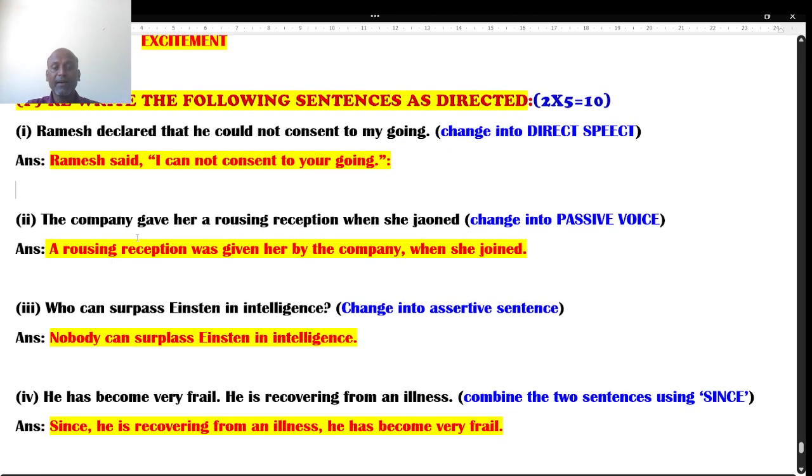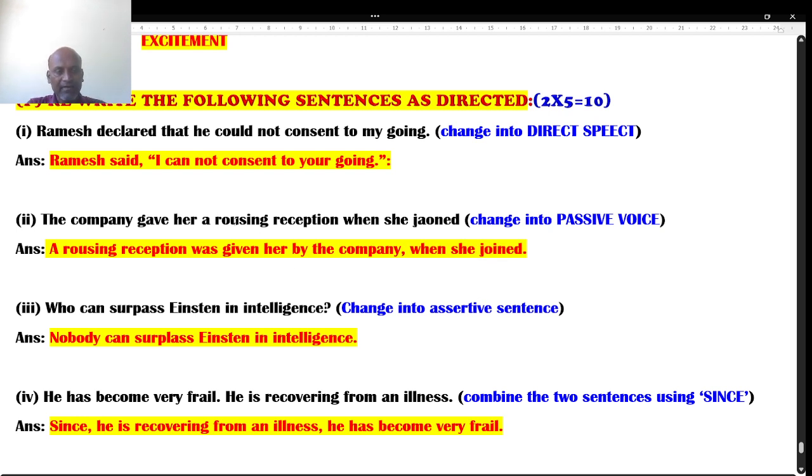Next question: the company gave her a rousing reception when she joined. What you have to do is change it into passive voice. The right answer for this is: a rousing reception was given her by the company when she joined. Students, I call "when she joined" RPS, remaining part of the sentence.